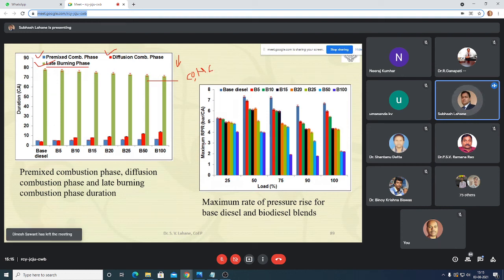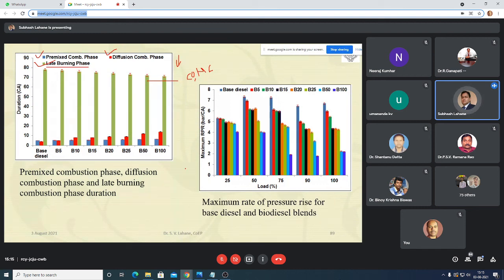Maximum rate of pressure rise is decreased with the increase in biodiesel percentage, and that will ensure smooth running operation of the engine. You see, it is reduced. This was a stationary, constant speed engine.